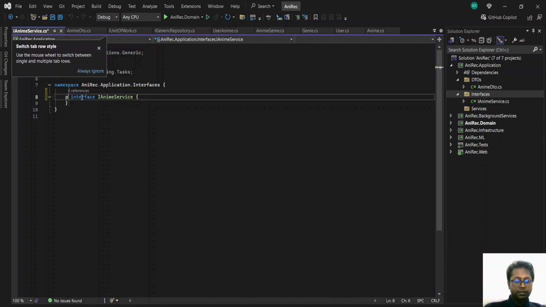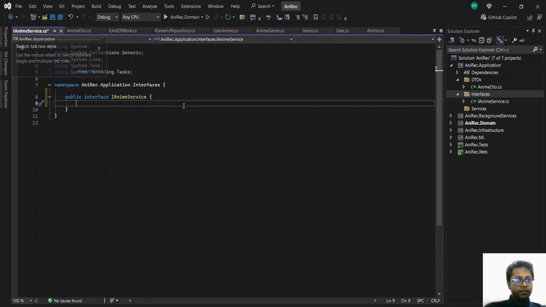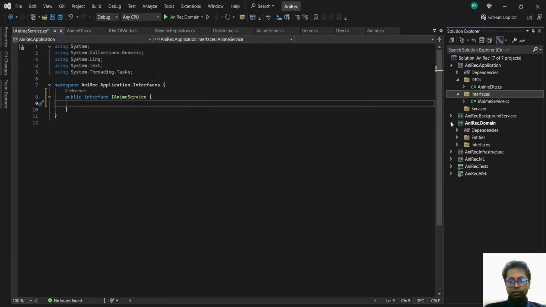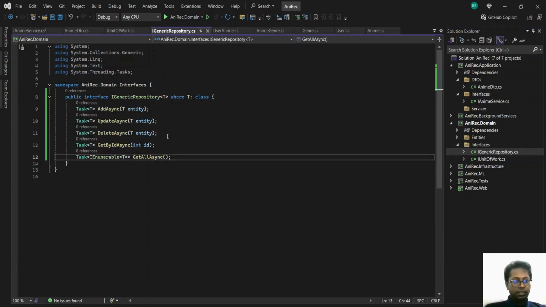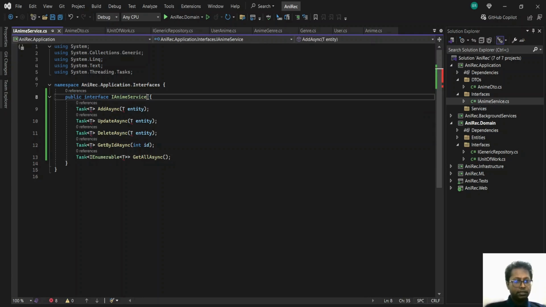So this would be a public thing as well. We'll have the same methods that we had earlier, but we'll be utilizing the DTOs instead of the domain entities. We'll copy paste this here. It'll be easier that way. On second thoughts, let's make this a generic service as well.